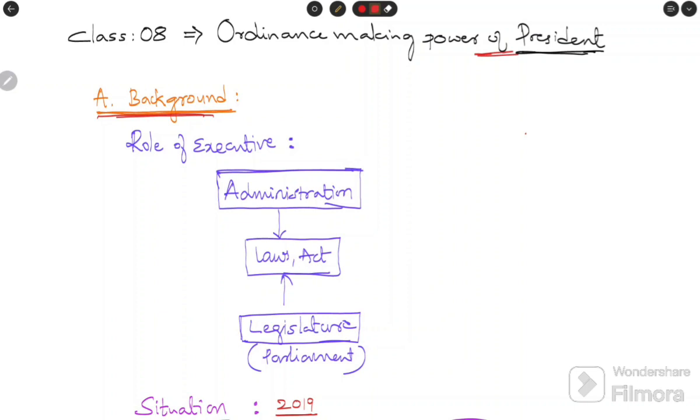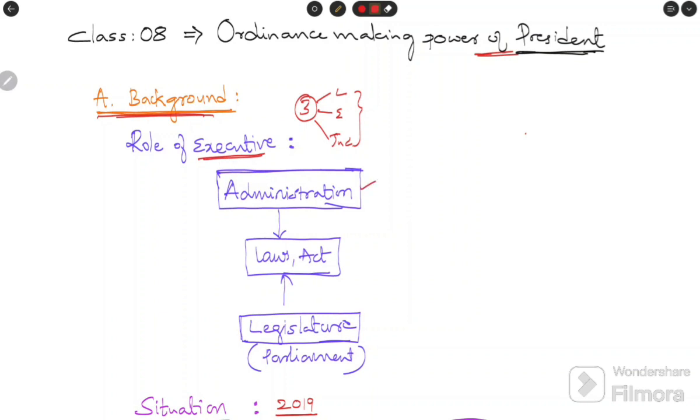We know there are three organs in the government: legislature, executive, and judiciary. Each performs different functions and different roles. Now we concentrate on the executive. It has the function of administration.